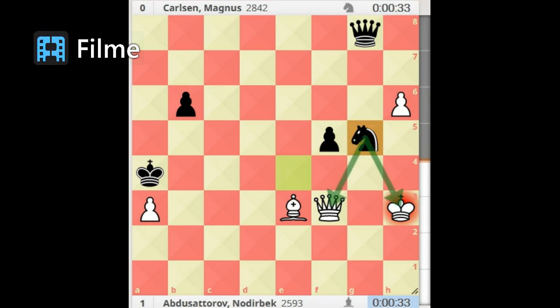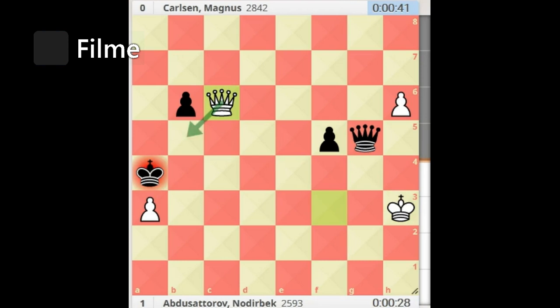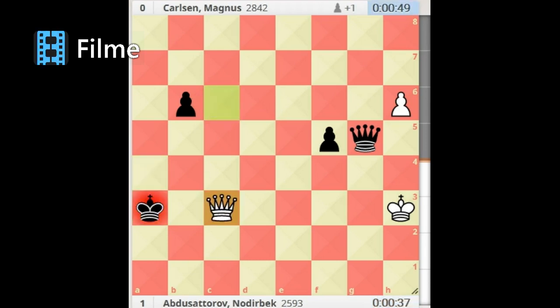Carlsen has suffered for more than 40 moves after he voluntarily relinquished his bishops. Bishop captures knight. Queen captures bishop. Queen c5 check and protects his strong pawn. King captures pawn. Now Carlsen is a pawn up. Instead of Abdusattorov getting his pawn back, he played queen c3 check.